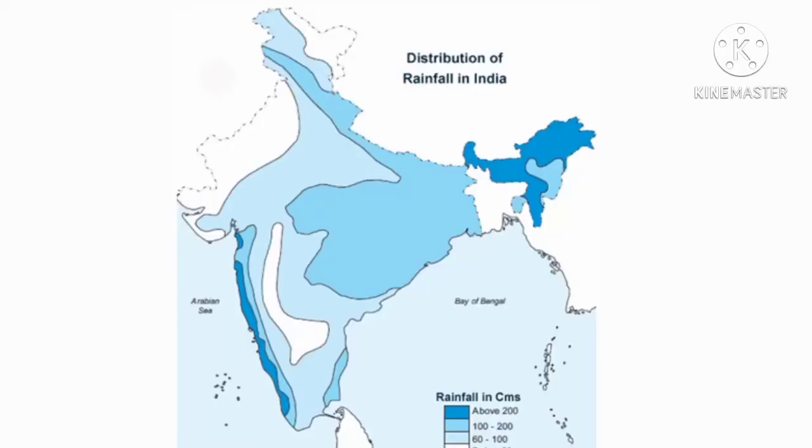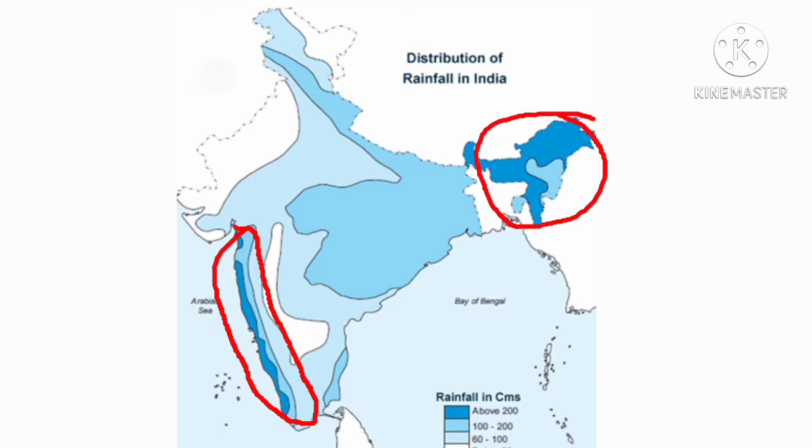Dear children, let us discuss the distribution of rainfall in India. What is the distribution of rainfall in India? The western coast and northeastern India receive rainfall of over about 400 centimeter. That means the western coast and northeastern India receive the highest rainfall in India, over 400 centimeter.